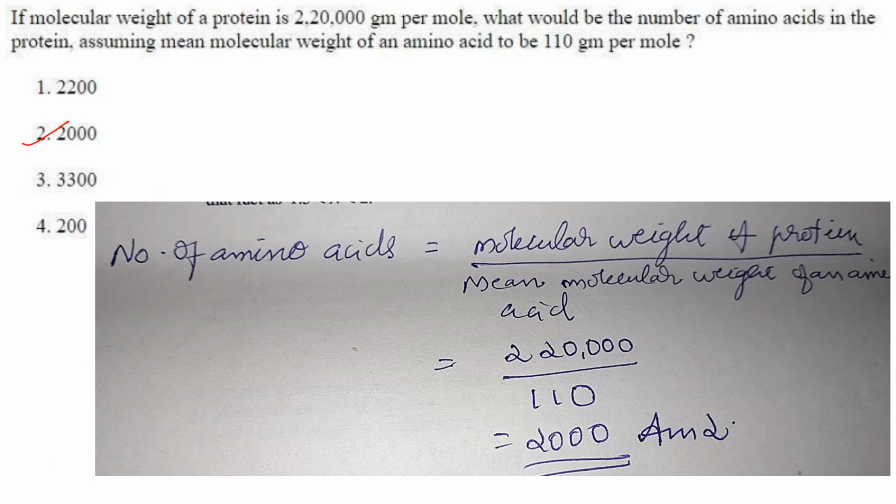Then next one. If the molecular weight of a protein is 2,20,000 gram per mole, what would be the number of amino acids in the protein, assuming the mean molecular weight of an amino acid to be 110 gram per mole? So the number of amino acids is equal to the molecular weight of the protein divided by the mean molecular weight of an amino acid. Substitute the values and you will get the answer as 2000. Answer is option 2.